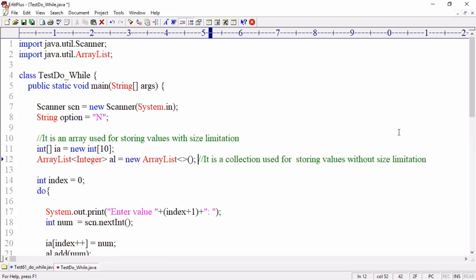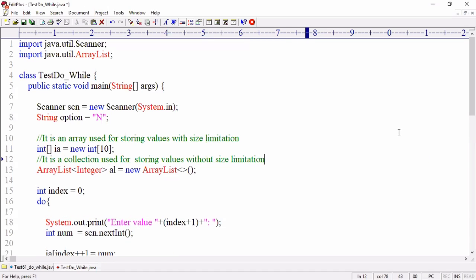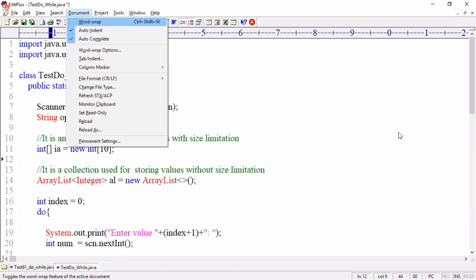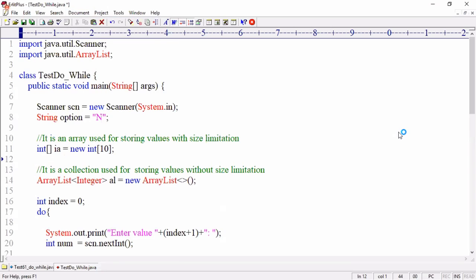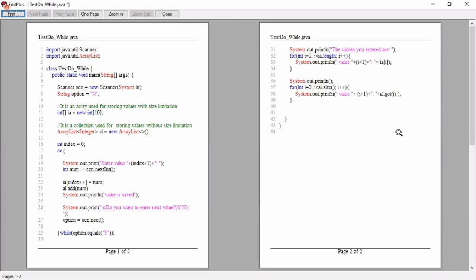First time when you are working with anything, you will feel that you don't understand, but keep on doing, you will understand. Write down. So here we use do while and array and do while, for loop, array and array list, everything we have used. Please try to practice. Please write the program.